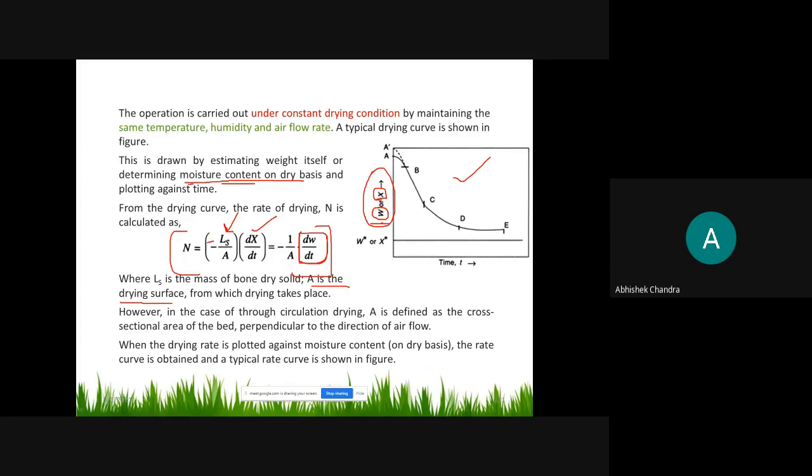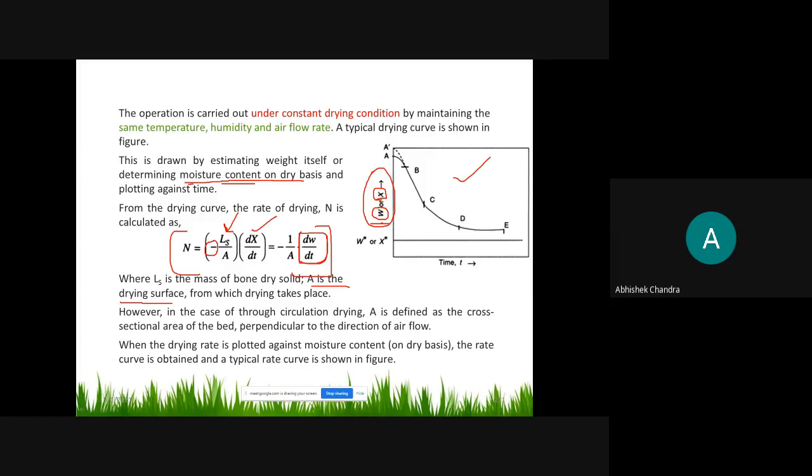And the minus sign, as you already know in a reaction, is there because reactant concentration will drop during the reaction. Similarly here the moisture content will drop during the drying operation, therefore this minus term will come.